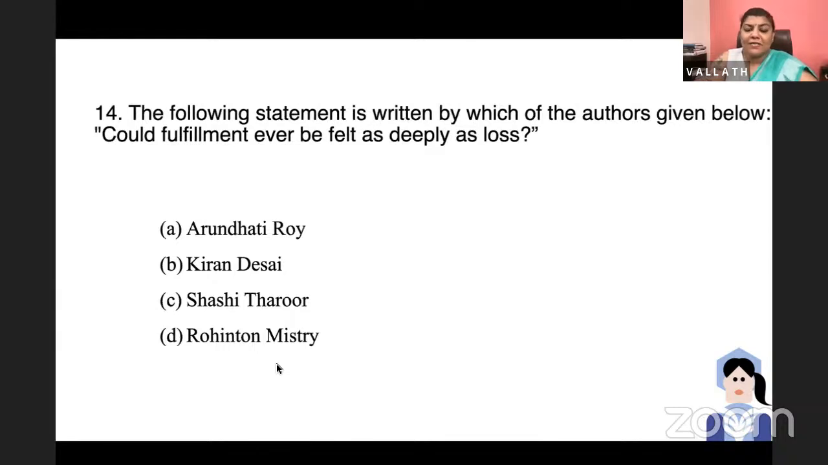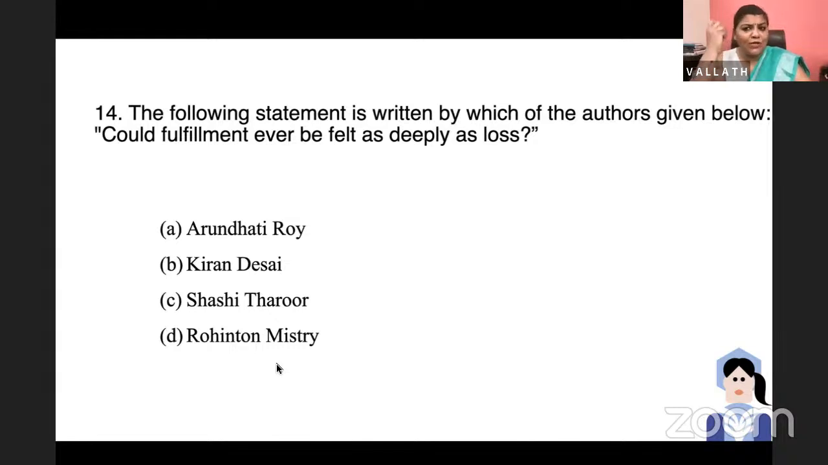The following statement is written by which of the authors given below? Could fulfillment ever be felt as deeply as loss? This was a NET question. It is somebody who wrote about loss. Is it Arundhati Roy, Kiran Desai, Shashi Tharoor, or Rohinton Mistry? It's a very easy question, but I'm reminding you, they may ask you such quotations or excerpts, and you will be required to find out who said it. But there may be a clue there in the quote itself.